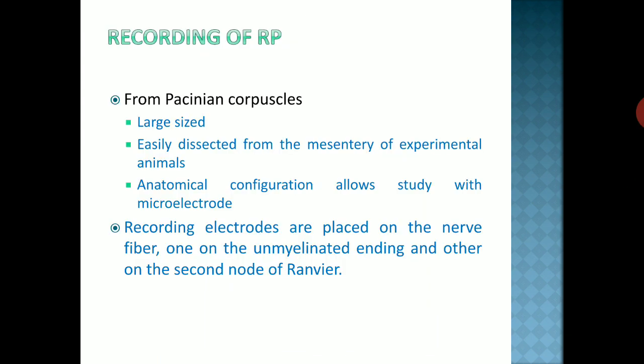Now recording of receptor potential. This recording is done in the Pacinian corpuscle because it is large sized and easily dissected from the mesentery of experimental animals. Its anatomical configuration allows study with a microelectrode. Recording electrodes are placed on the nerve fiber, one on the unmyelinated portion and the other on the second node of Ranvier.